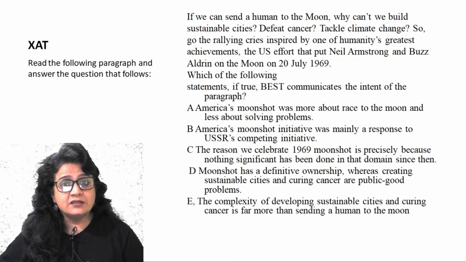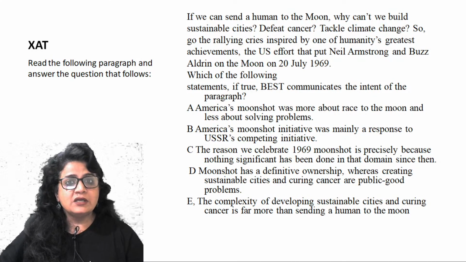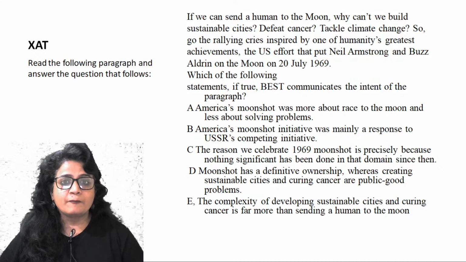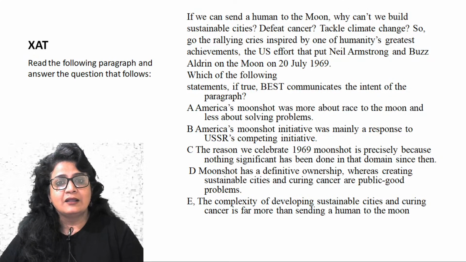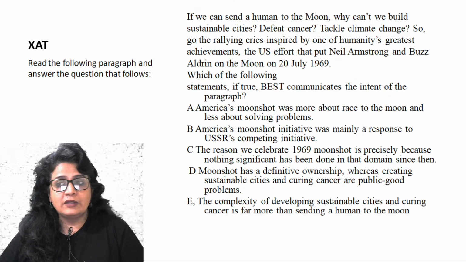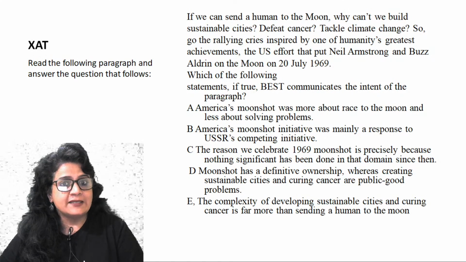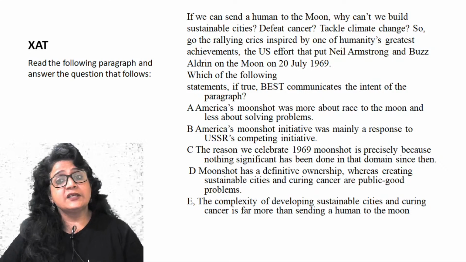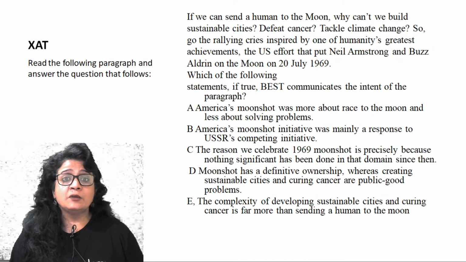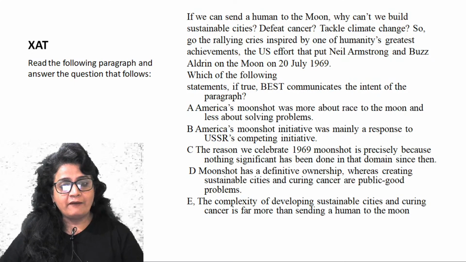So possibly the intent is that doing these things is far more difficult than sending a person to the moon. For intent, you have to understand the tone or purpose of the author, and that can only be communicated through his writing style. He's putting a lot of question marks. That means he's possibly not satisfied with this initiative of America. Though it's the greatest achievement, he is saying these things were difficult for you to do, but this was easier, and that's why you did it. Alright?